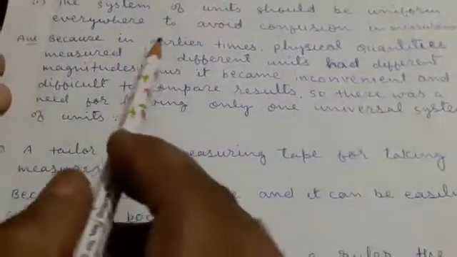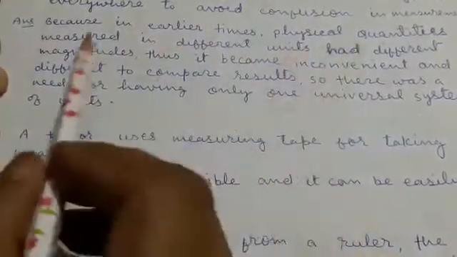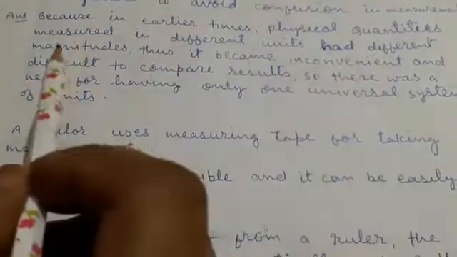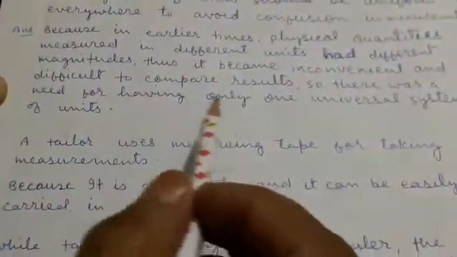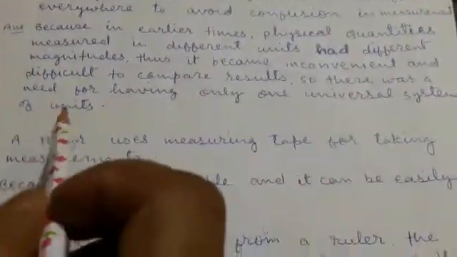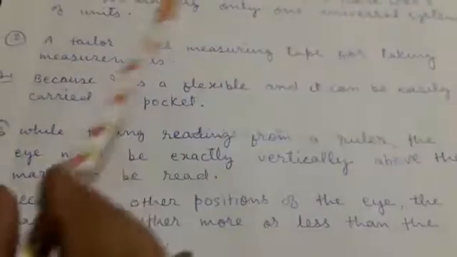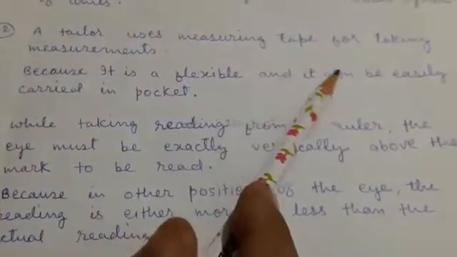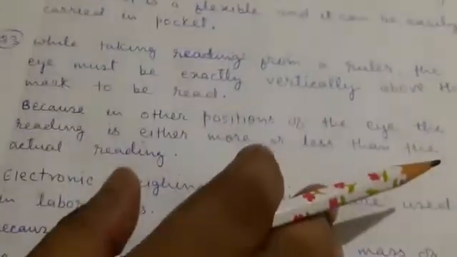So we can say that because in earlier time physical quantities measured in different units had different magnitude, thus it become inconvenient and difficult to compare results. So there was a need for having only one uniform system of units. This is our answer. Now question number 2. A tailor uses measuring tape for taking measurements. Why? Because it is flexible and it can be easily carried in pocket. That's why.